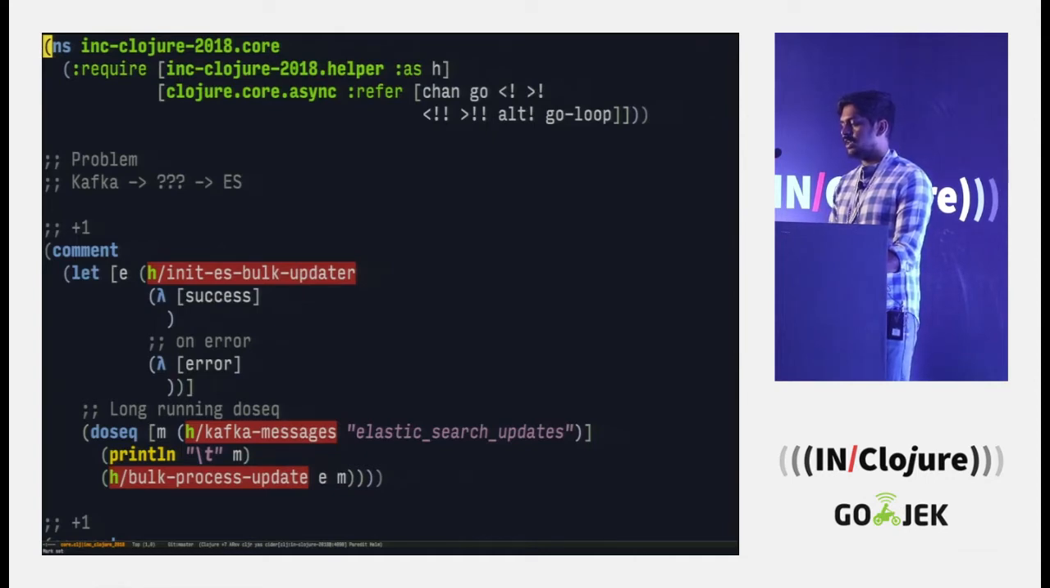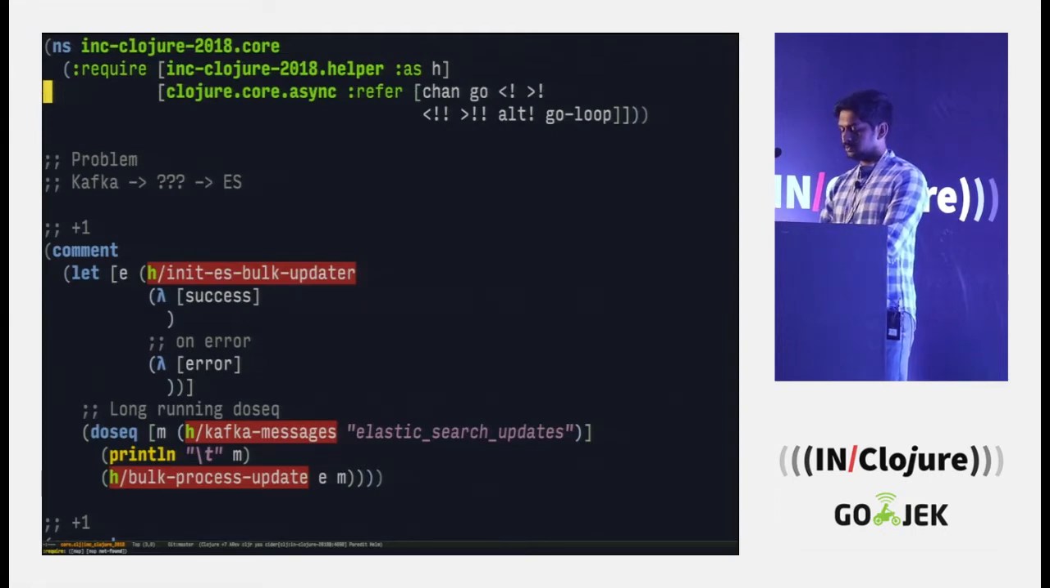So we have init-es-bulk-updater, which is just a function which will return a database connection, which we will use later on. It has two callbacks. One is for success and one is for error. Okay, and we have a do-seq. What it is doing is consuming from Kafka. There's a topic, elasticsearch-updates, and it is performing a bulk process update to your Elasticsearch connection, and we are passing a message to it.